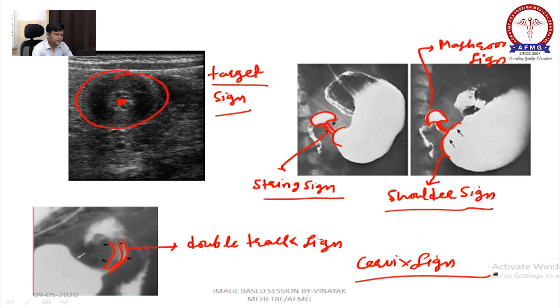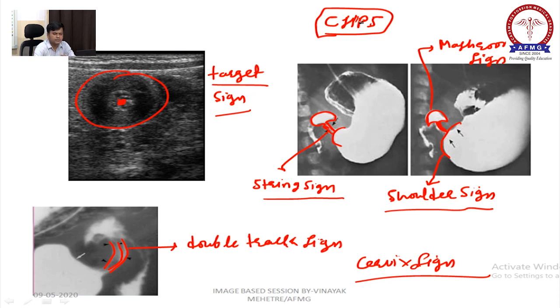Tell me, all these signs are seen in congenital hypertrophic pyloric stenosis.